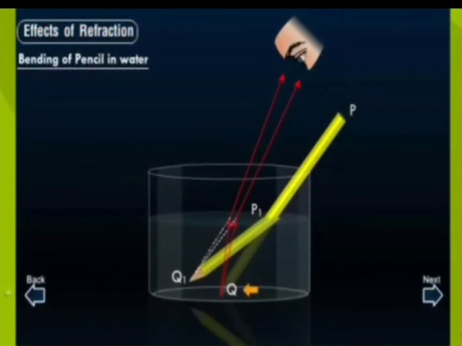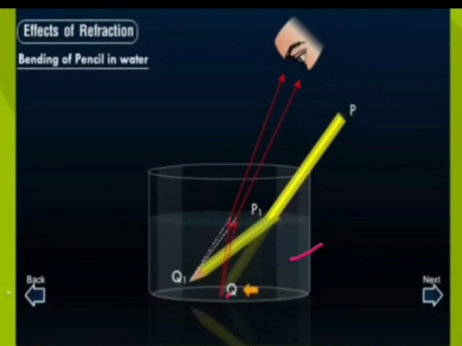Now we can easily explain the cause of the observations made in previous activities. Why does the pencil appear to be bent? See, the pencil is lying in water. And I have already told you कि हम किसी भी चीज़ को तभी देखते हैं जब वहाँ से reflected light हमारी eyes पर आती है, right? So pencil is there in water and we can see the tip of the pencil when the reflected ray comes and falls upon our eyes.